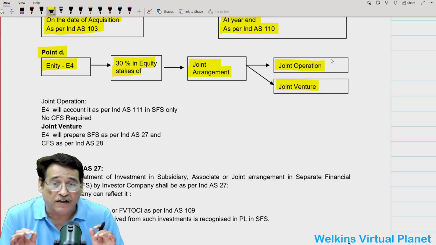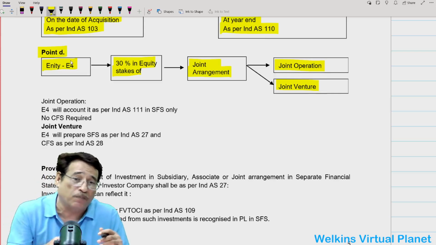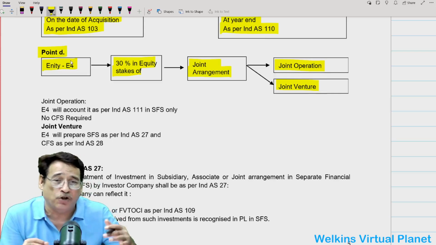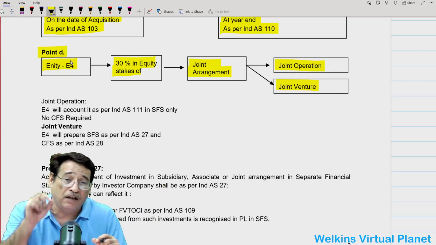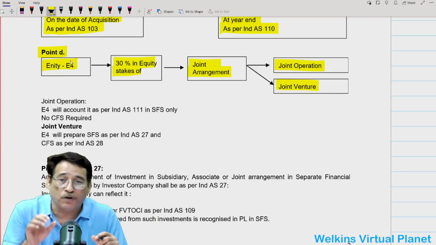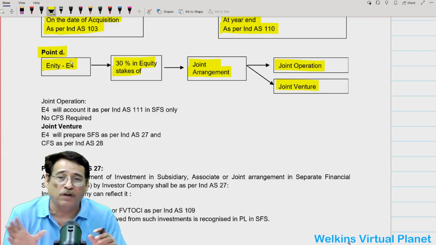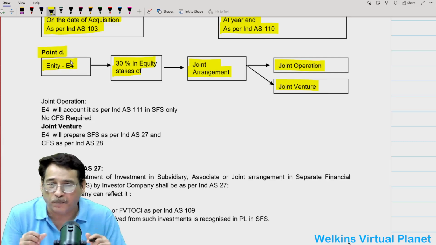If it is clear, what I said is that if entity A has made some investment, let us say 30% investment in a joint arrangement, and the joint arrangement is a joint operation, then the investor entity will account for such investment as per the provisions of Ind AS 111 and in separate financial statements, and no consolidated financial statements are required in this case.